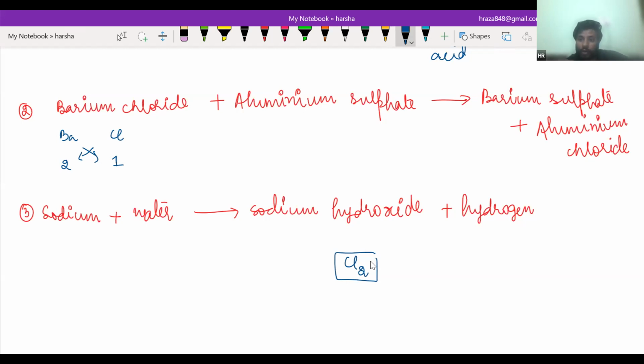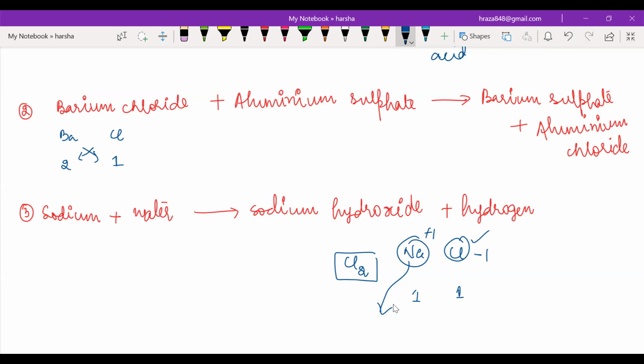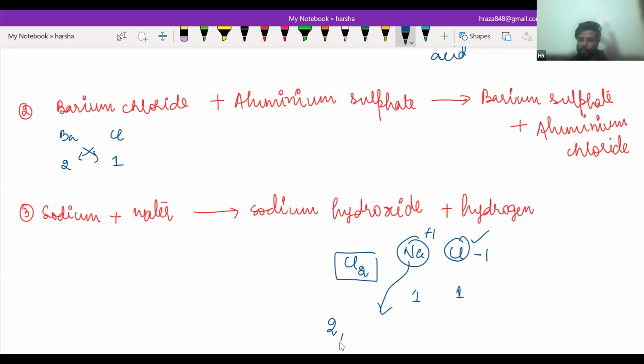But when it comes to sodium chloride, we take sodium Na and chlorine Cl, and it has a valency 1 and it has a valency 1. If we take the sign, you know that chlorine will have -1 and sodium will have +1. Why is that? Because you already studied in class 9th the electronic configuration, K, L, M. Sodium has atomic number 11, so it will have 11 electrons.